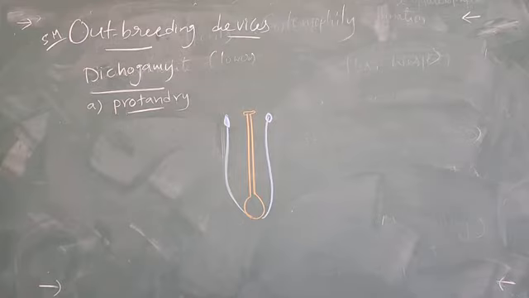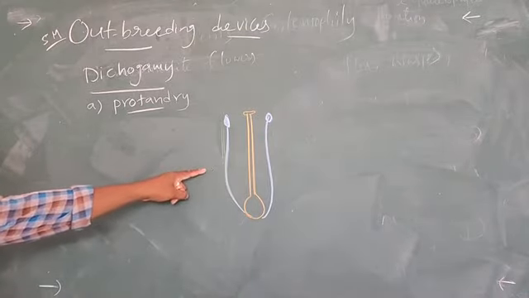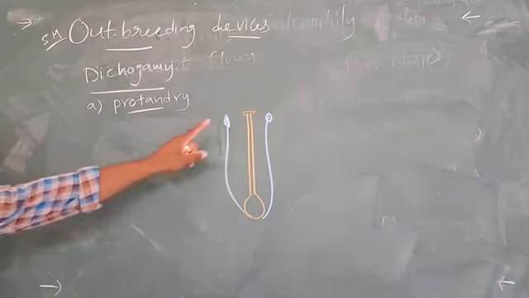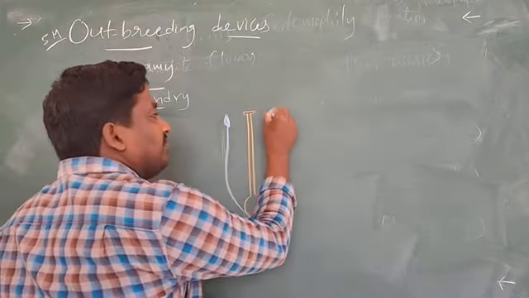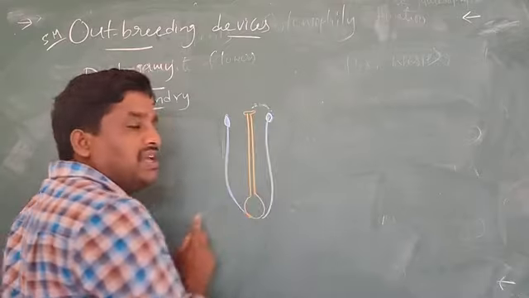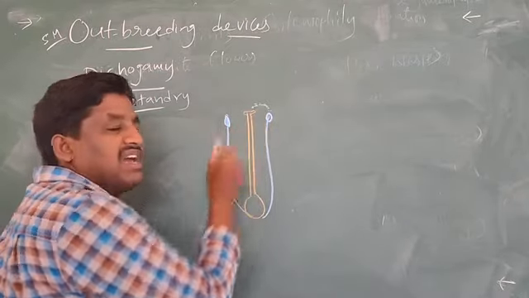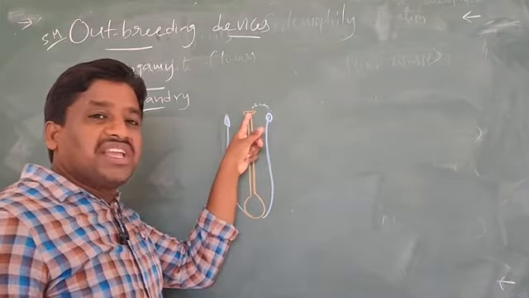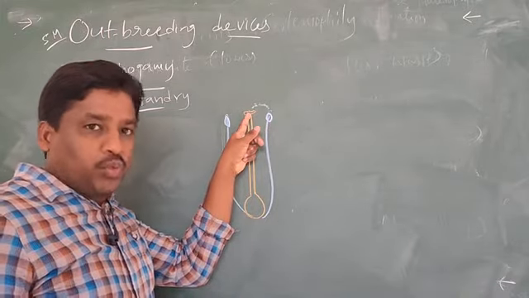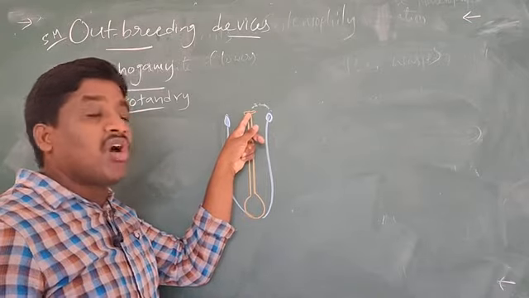So, in such a way, in some of the species, pollen grains are released, but here the stigma is not receptive.